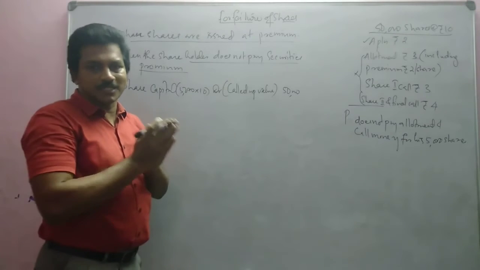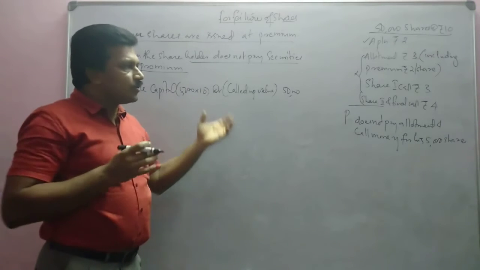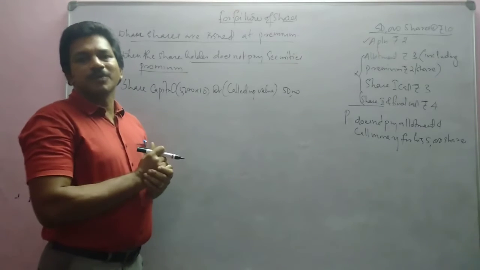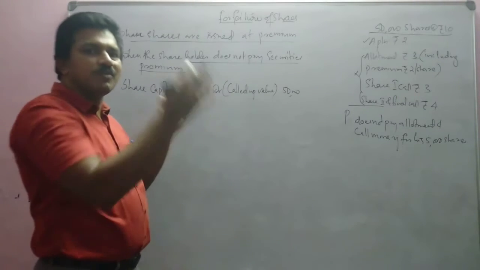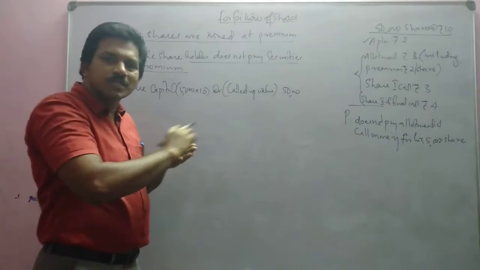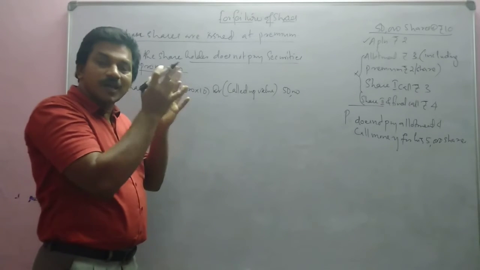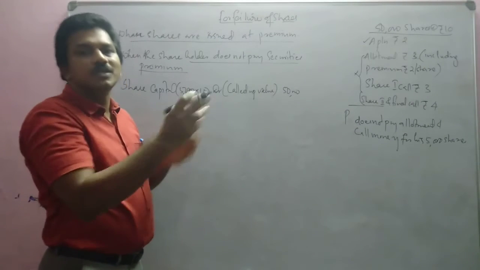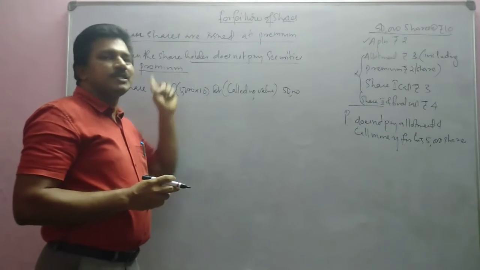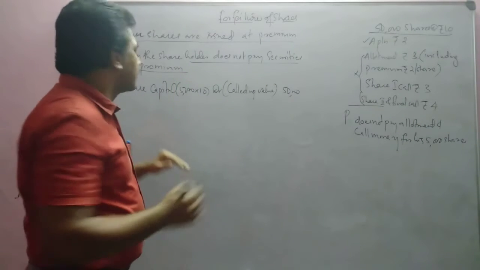But now, since we are forfeiting the shares, he will not pay the premium amount. So that liability we already created should be written off, or that reserve we already created should be written off. So in order to write off, we are debiting that securities premium account here.